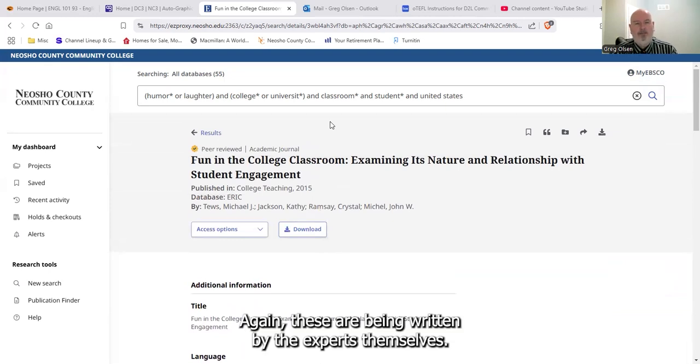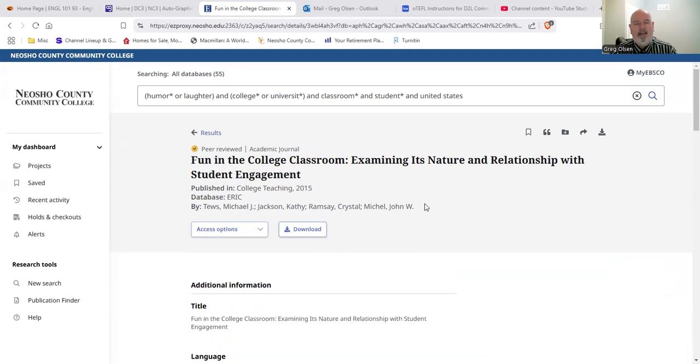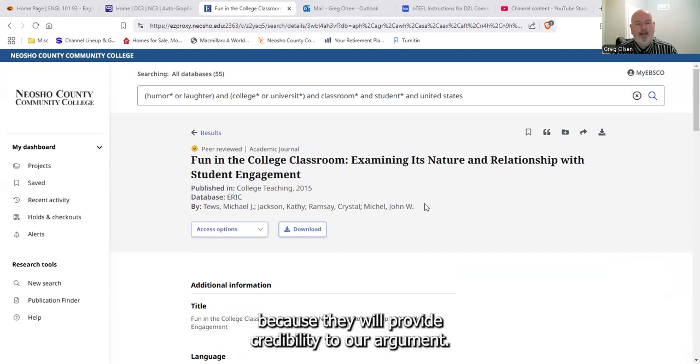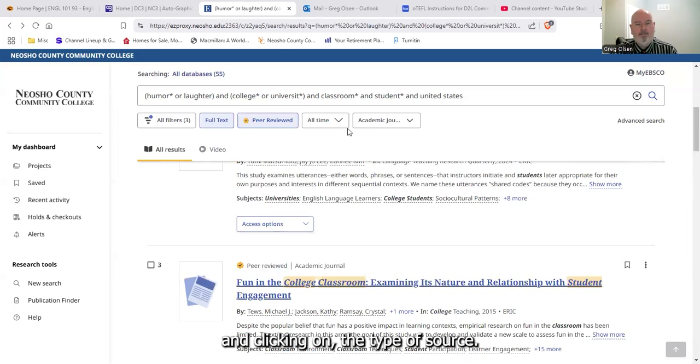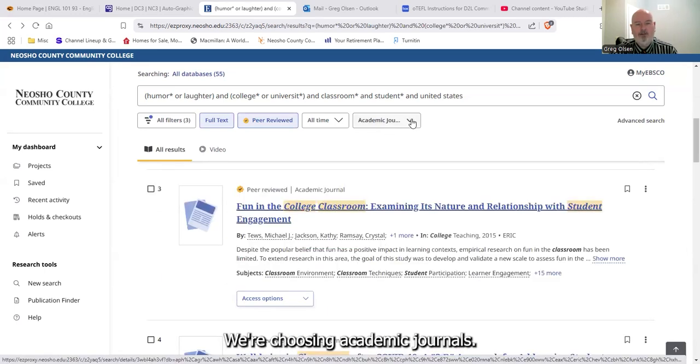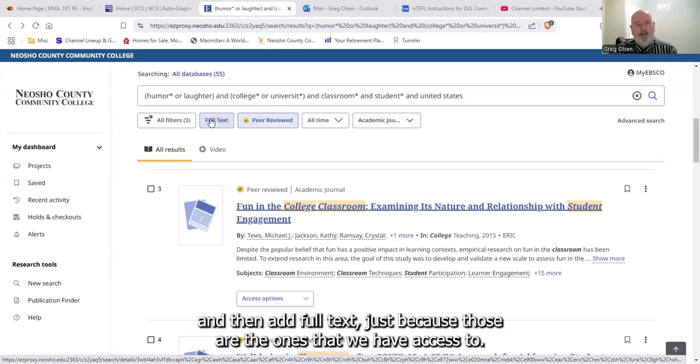Again, these are being written by the experts themselves. You're often going to have more than one author, whereas in the magazines and newspaper articles, we rarely had more than one author, if there was even an author. So we want to use these sources because they will provide credibility to our argument. So make sure when you're doing your searches that we're going back up and clicking on the type of source. We're choosing academic journals. We want to find those peer-reviewed journals. And then full text, just because those are the ones that we have access to.